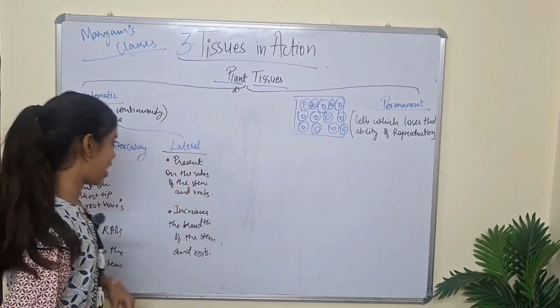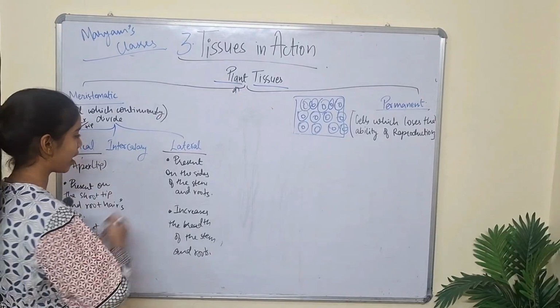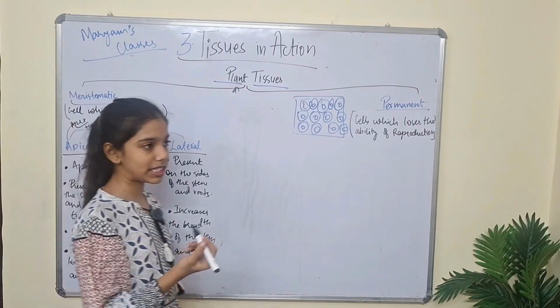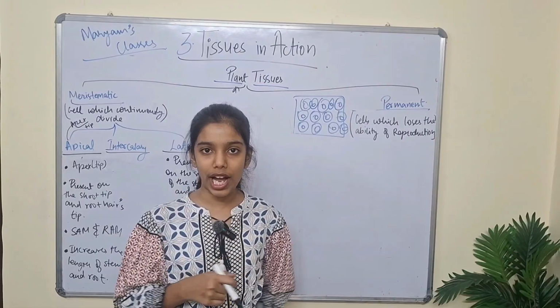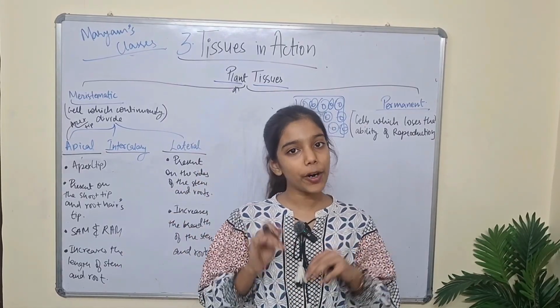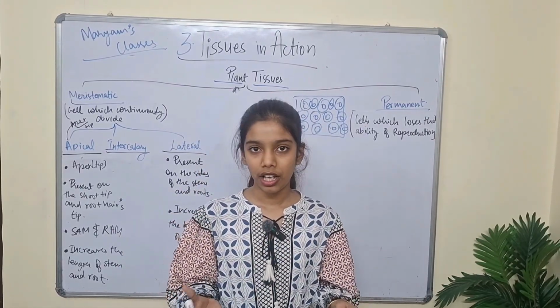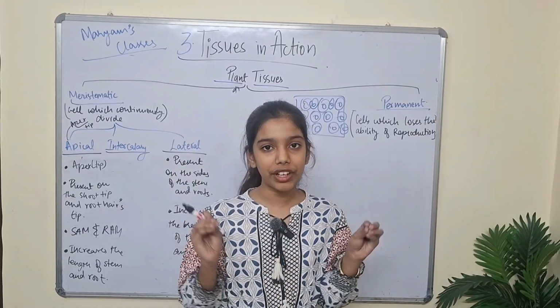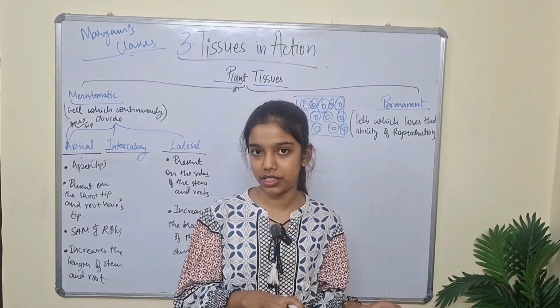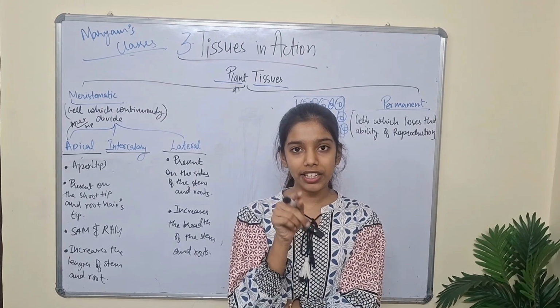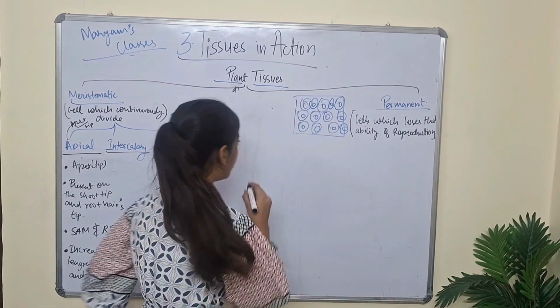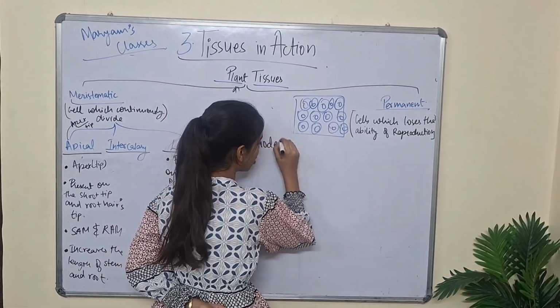Now let's understand intercalary tissues. It is a different type of meristematic tissue. As in earlier discussion, I have told you that these type of tissues are not present in each and every plant. They are only present in a specific type and special type of plants. Okay, so before making you understand the intercalary tissues, do you all know what nodes are?